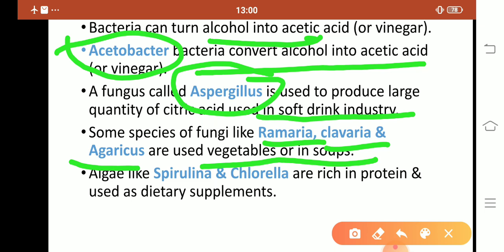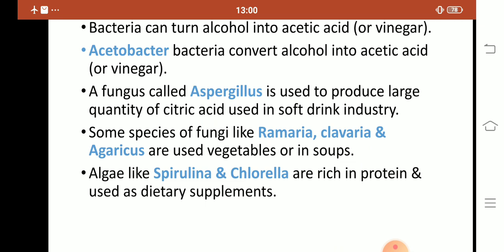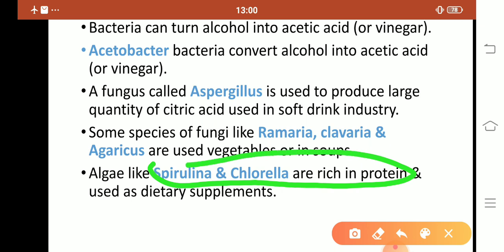Algae like Spirulina and Chlorella are rich in protein and used as dietary supplements. My dear students, in our last video, we also read that an alga, Umbilicaria, is a very rich source of protein and used as food where? In Japan. The name of this alga is Umbilicaria.